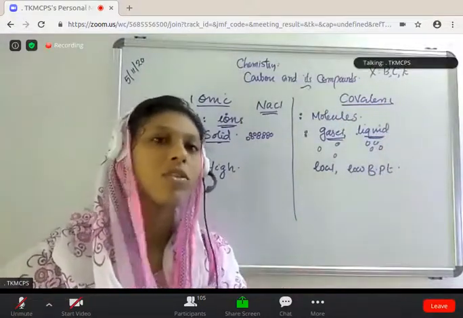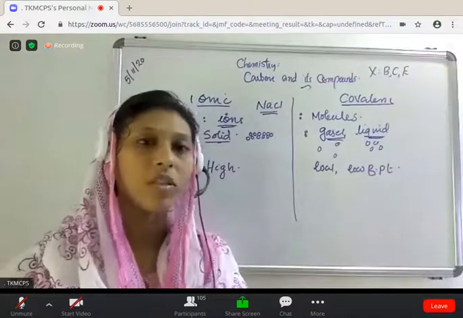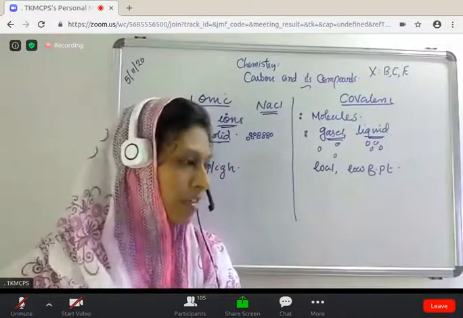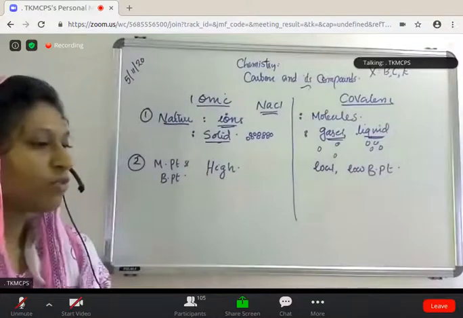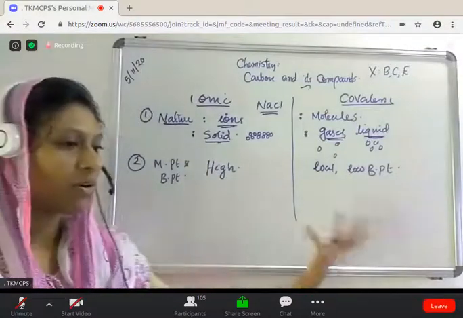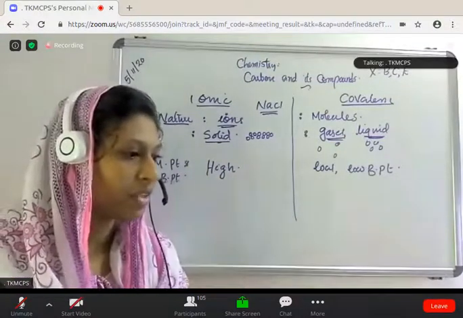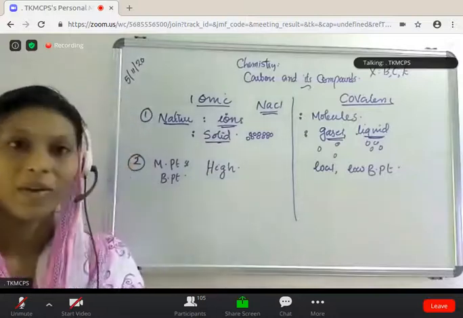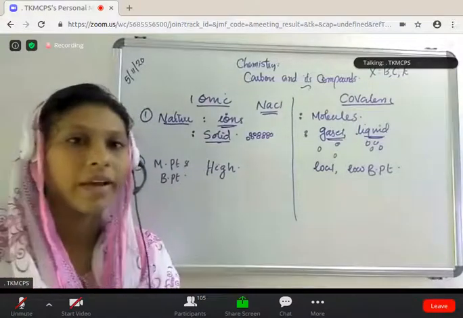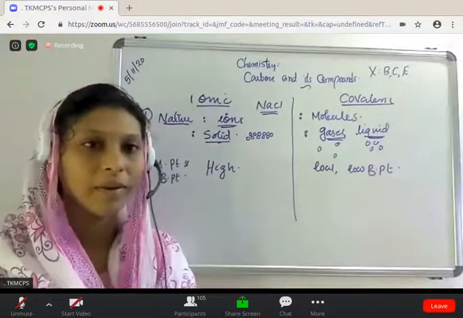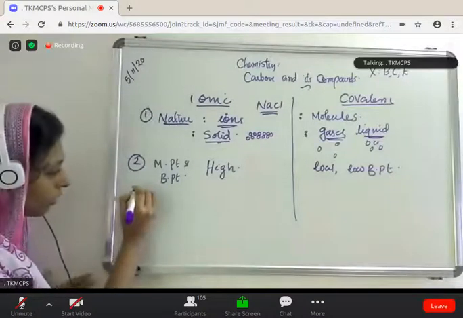Then which is a stronger attraction? Which bond is strong, ionic or covalent bond? Tell me, sir. Which bond is strong bond? Ionic bond or covalent bond? Yeah, very good, Sanif. Yes, ionic bond is much stronger than covalent bond. Clear. Then third one.